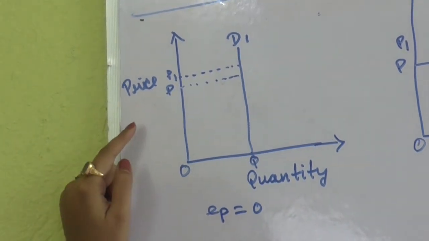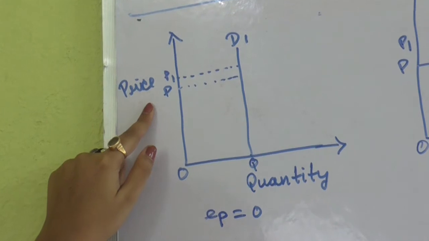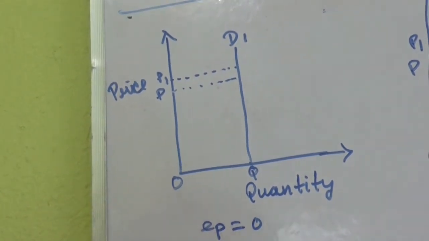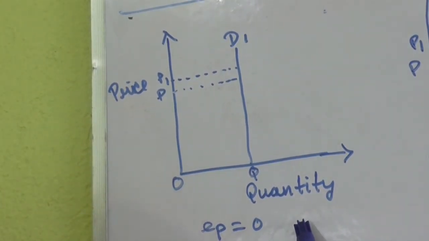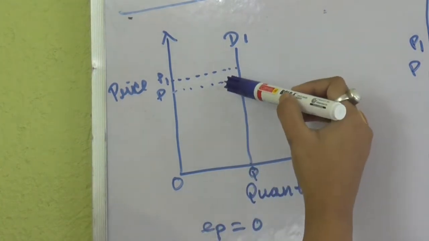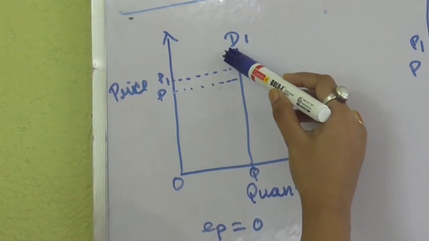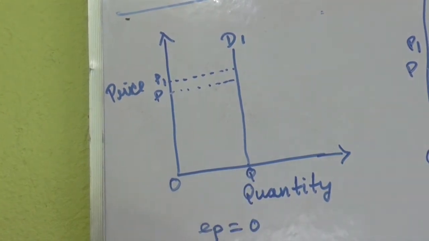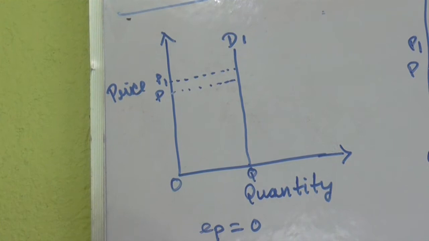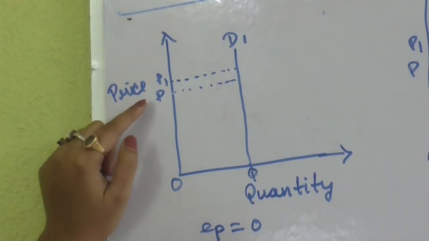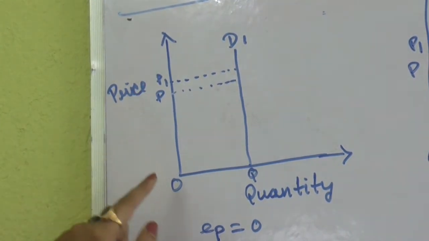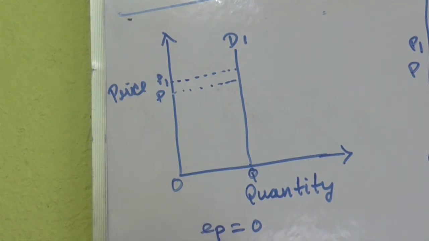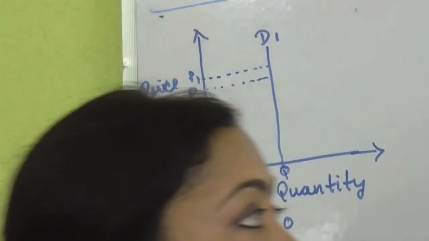In this case you can see that on the vertical axis I have measured the price and on the horizontal axis I have measured the quantity. Now you can see that when the price is rising from P to P1, the quantity demanded is remaining the same, that is OQ amount of quantity is being demanded. No matter how much the price rises, the quantity demanded will always remain the same. And the next case is perfectly elastic demand.